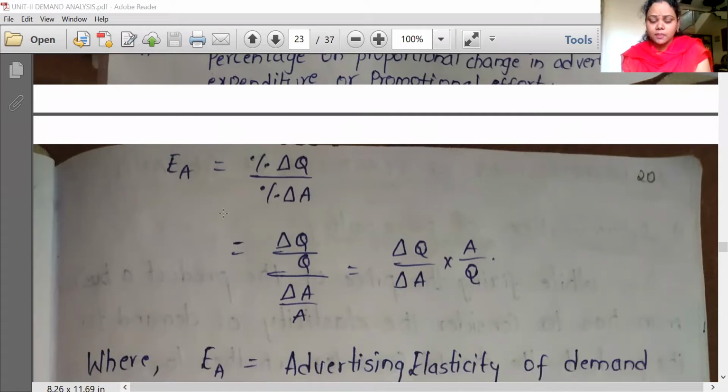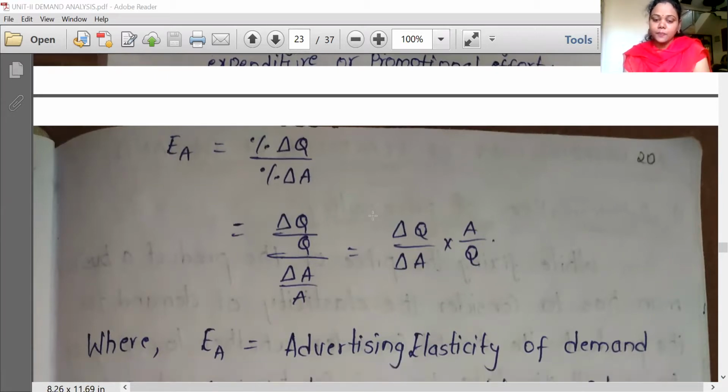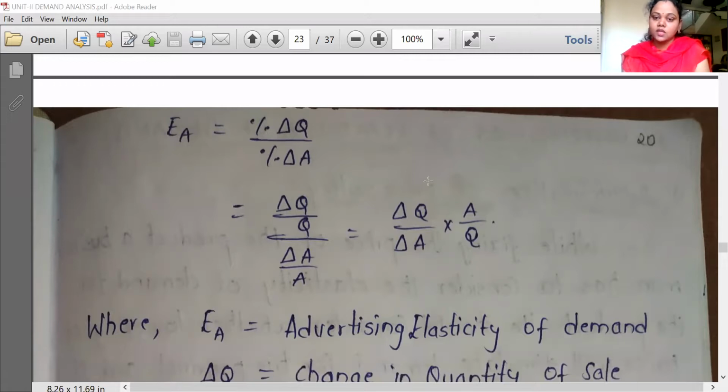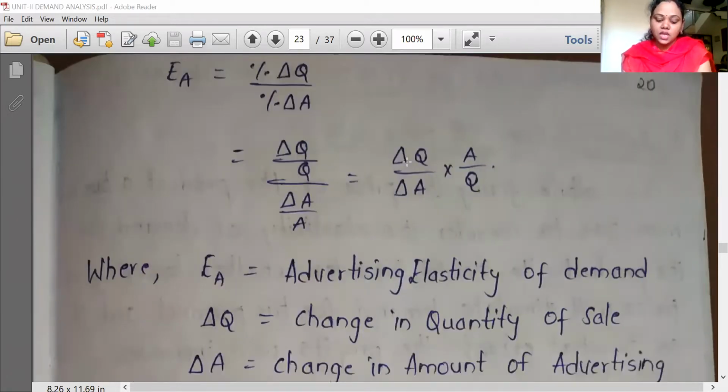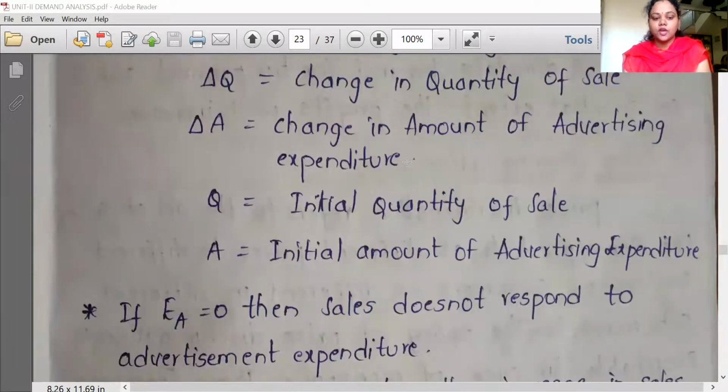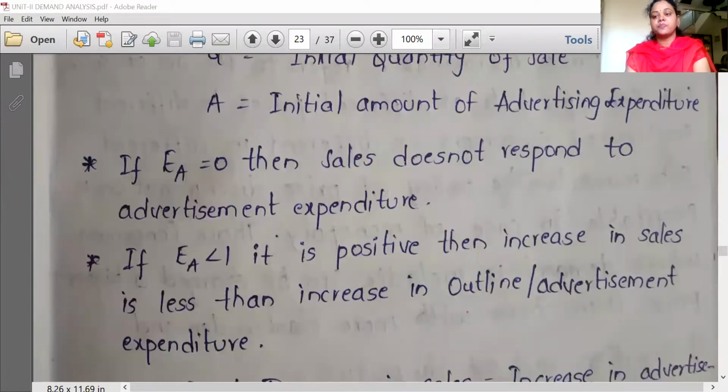So here EA represents advertising elasticity of demand, delta Q represents the change in the quantity demanded, delta A represents the change in the advertisement cost, A means initial advertising cost, and Q means initial quantity. So this is the formula. There are some conditions here. When the EA value is 0, then sales are not affected by the advertisement expenditure.